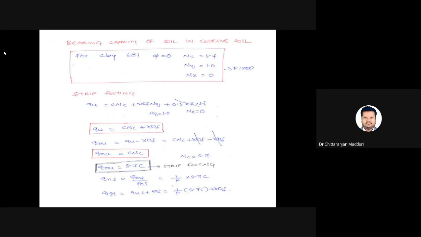Net ultimate bearing capacity means you need to subtract the self-weight of the soil above the foundation: c Nc plus γ Df minus γ Df. So we get net ultimate bearing capacity equal to c Nc. For strip footing, the net ultimate bearing capacity is given by 5.7 into c.